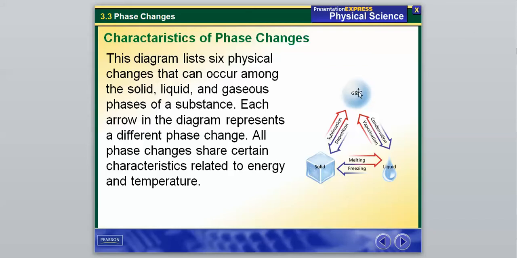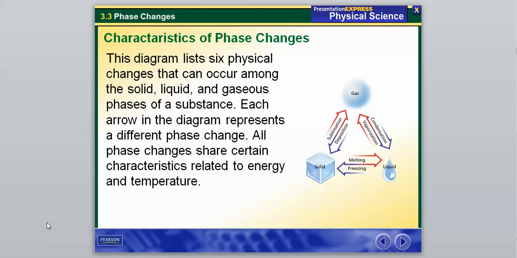This shows us how we go from a solid. When a solid melts, it turns into a liquid. When a liquid freezes, it turns into a solid. When a liquid turns into a gas, it's called vaporization. When a gas turns into a liquid, it's called condensation. So wherever the arrow is pointing, that shows the state of matter it's turning into and the term that we have for it. This is a really important diagram, so maybe jot some version of this down.